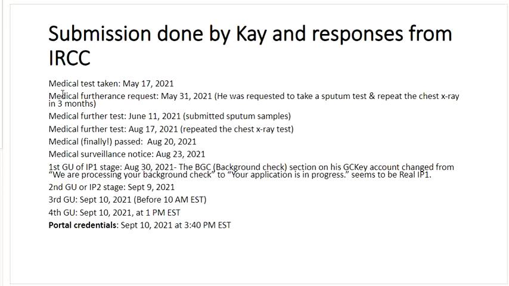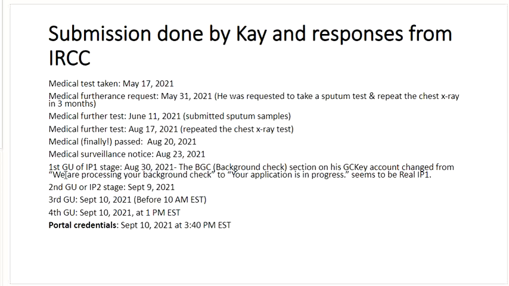So he actually got the medical test. He took the medical test on May 17th. Then medical furtherance request. Why I'm sharing with you that IRCC can go in detail about each and every case. So he was requested to take sputum test and repeat the chest X-ray. So again on May 31st, and then again further test was done on June 11th, and then further test was done on August 17th, though it was repeated chest X-ray test. So finally he passed the medicals on August 20th. So you can imagine the journey, like he started taking his test on May 17th and it went till August 20th. Medical surveillance notice got on August 23rd.